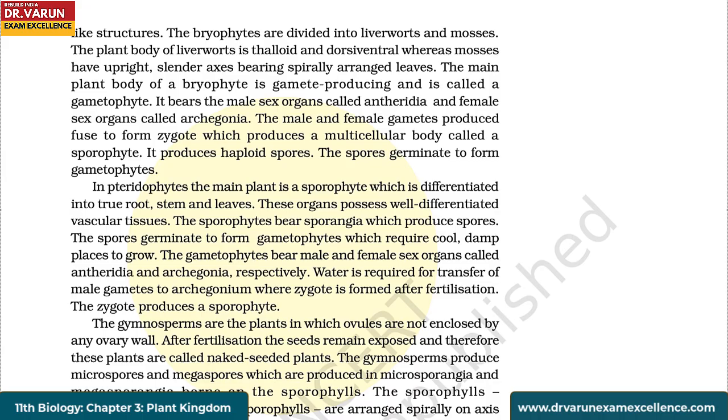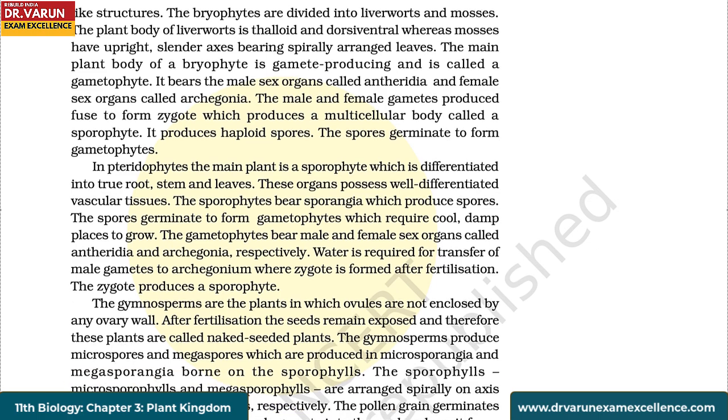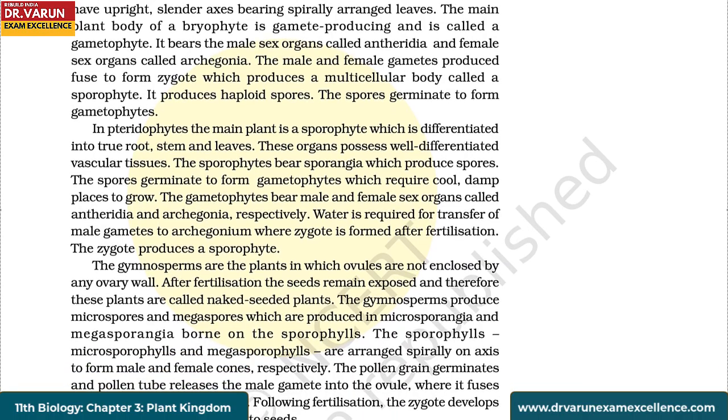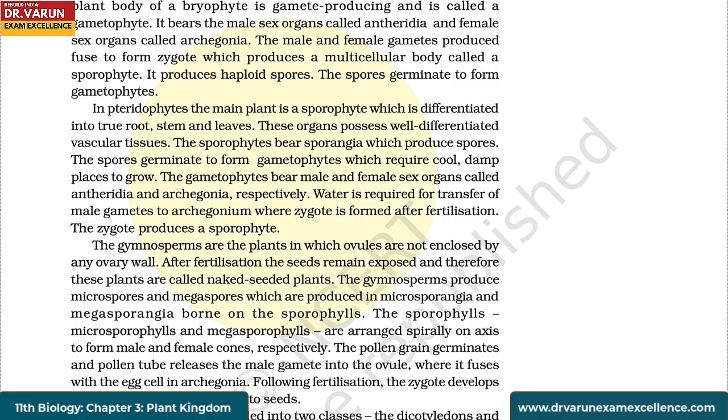The main plant body of a bryophyte is gamete-producing and is called a gametophyte. It bears the male sex organs called antheridia and female sex organs called archegonia. The male and female gametes produced fuse to form a zygote, which produces a multicellular body called a sporophyte. It produces haploid spores. The spores germinate to form gametophytes. In pteridophytes, the main plant is a sporophyte which is differentiated into true root, stem, and leaves. These organs possess well-differentiated vascular tissues. The sporophytes bear sporangia which produce spores.